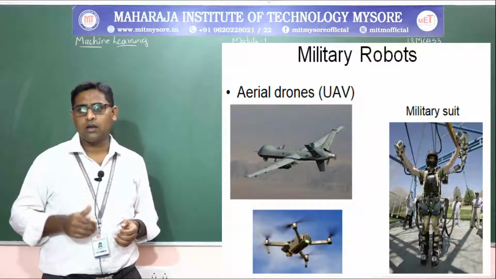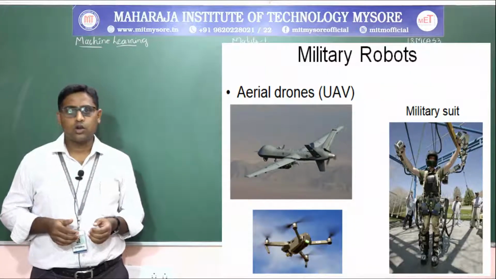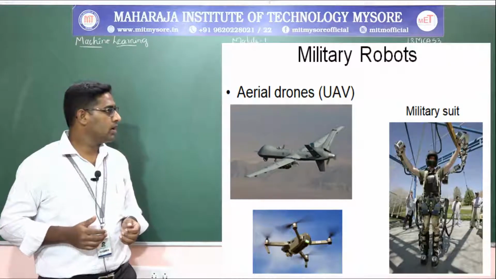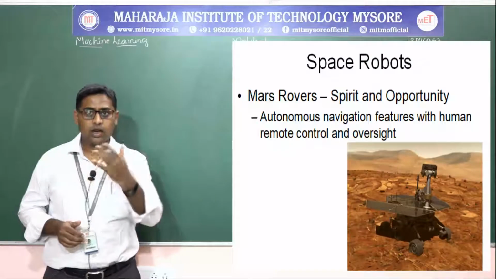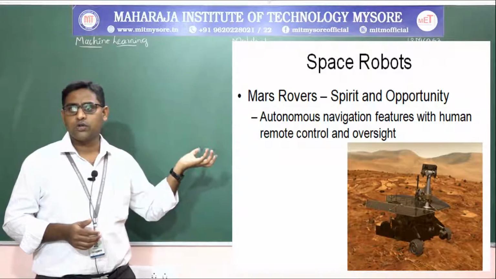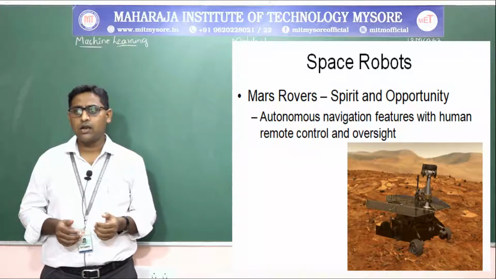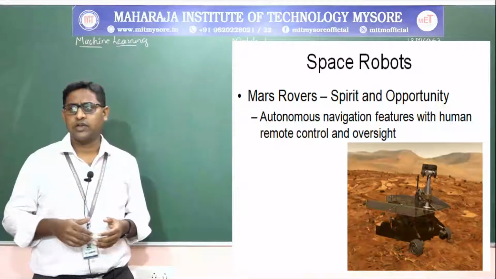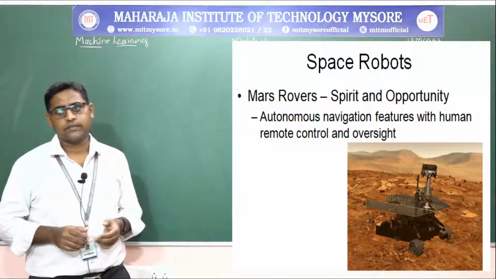And another one is the drone. So you are very much familiar with the drone. And another one is the military suit. So the military suit will act as a military robot. And more popular and familiar is the space robot, that is called Mars rovers. So Mars rovers, Spirit and Opportunity, have autonomous navigation features with human remote control and oversight.